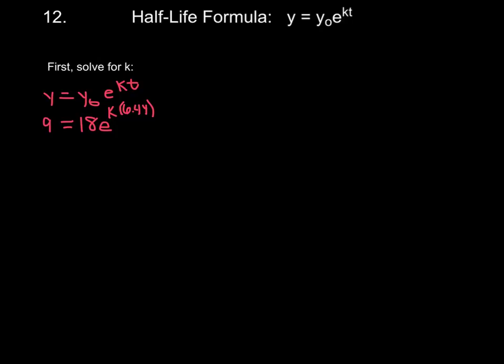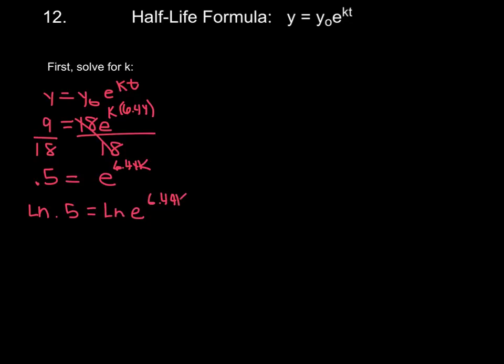All right, so let's just solve this. Divide both sides by 18. 9 divided by 18 is 1/2, or 0.5. And that leaves us with E to the 6.44 K power. All right, so now we know to get rid of an E, we can put ln in front of both sides of the equation. And what's going to happen is these are going to cancel, so it's going to leave me with ln of 0.5 equals 6.44 K. And to get the K by itself, just divide both sides by 6.44.